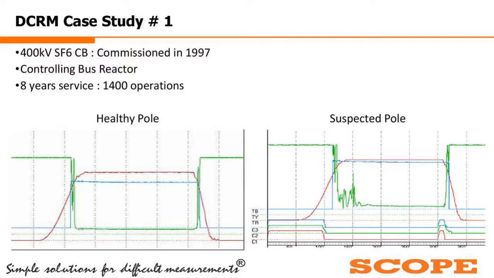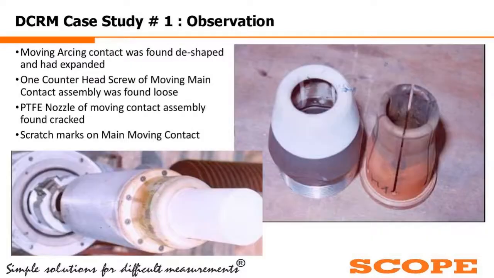So they decided to open the breaker, and ultimately after opening, what information did they get? The moving arcing contact was found decayed and had expanded. This was due to the heavy arcing and these 14 years, 1400 operations, fault clearing, and other things. So it has got a good shock, you can say heat treatment and other things. So it got decayed and a bit expanded.